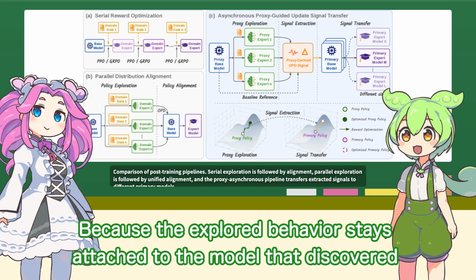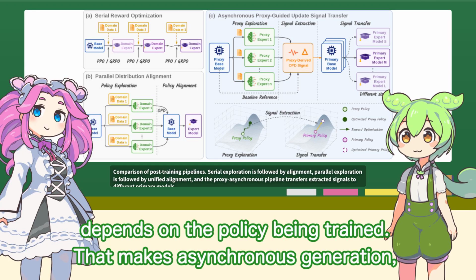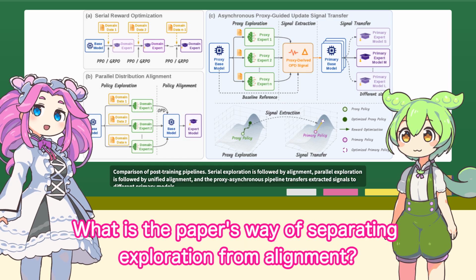Because the explored behavior stays attached to the model that discovered it. Parallel distillation can align several experts, but their exploration still depends on the policy being trained. That makes asynchronous generation, caching, reuse, and transfer across model sizes difficult. What is the paper's way of separating exploration from alignment?